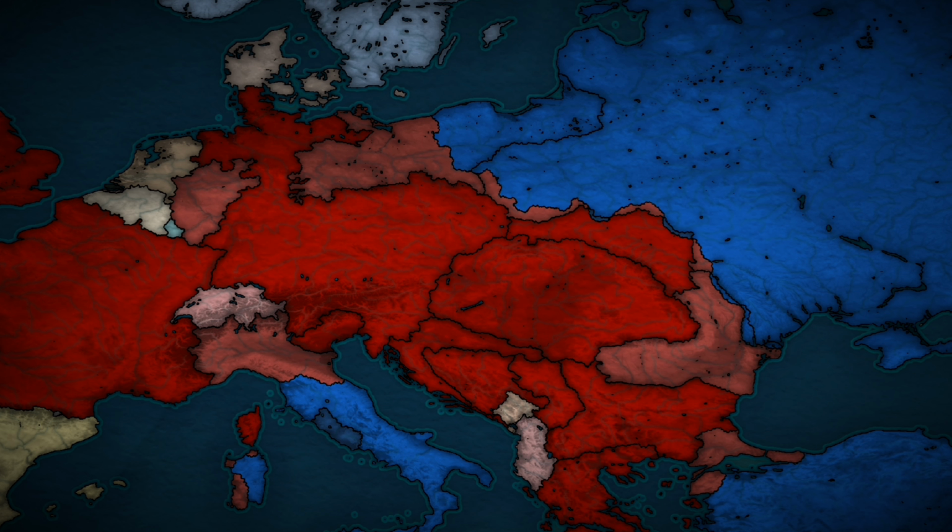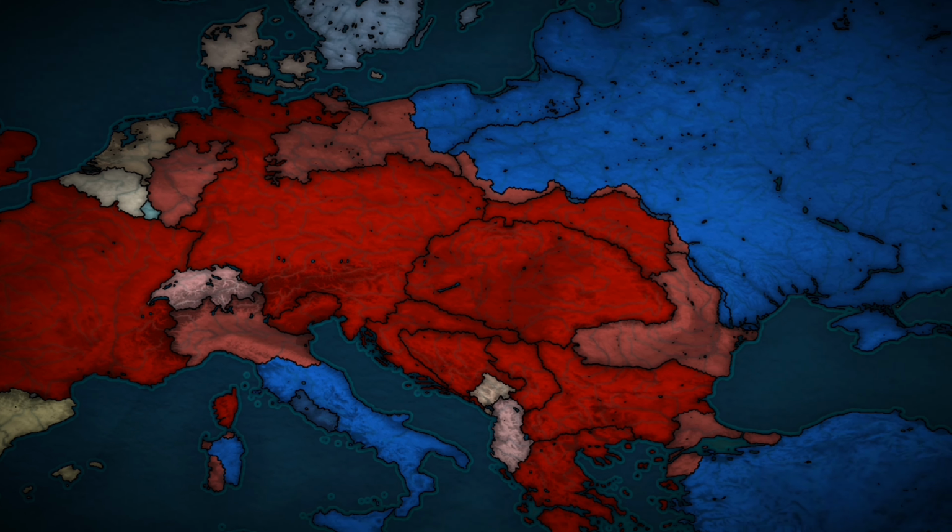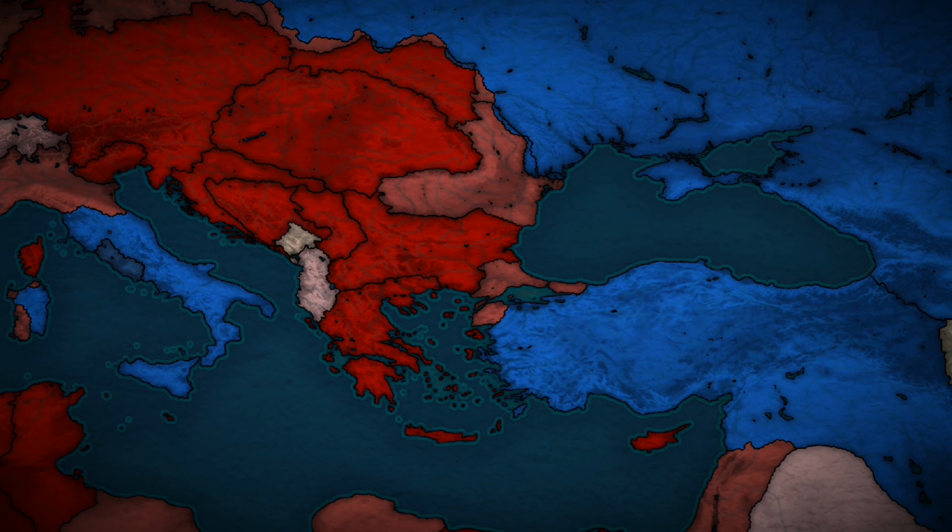The situation didn't look any better for the Ottomans either. Almost all areas on the Arabian Sea were occupied by the British, as well as the capital, Constantinople. The last nation to join the Central Powers was Greece. They wanted to secure the Greek-speaking areas in Anatolia, the historical city of Constantinople.